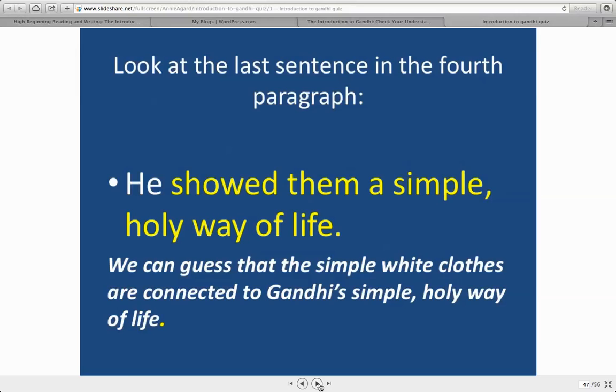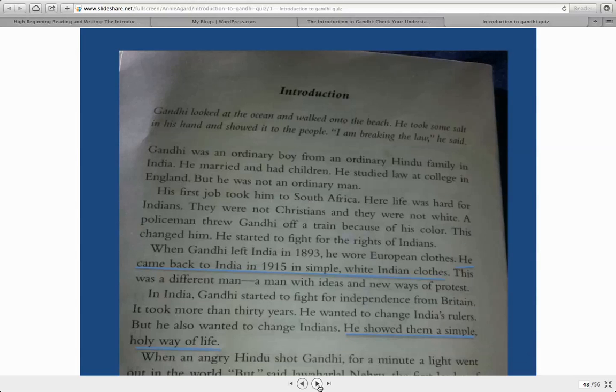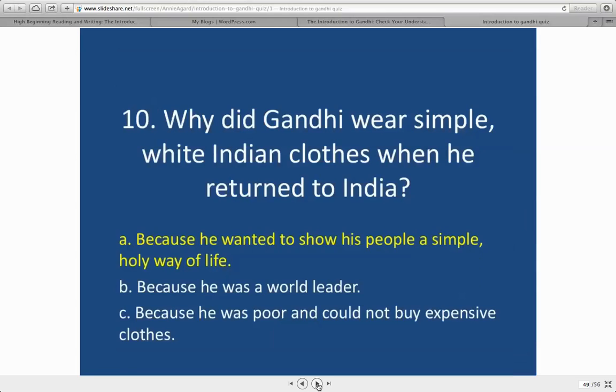And the way we have to look at this is we have to see the connection between this sentence, he came back to India in 1915 in simple white Indian clothes, and then later there's a sentence, he showed them a simple, holy way of life. And because of this word simple, I can guess there's a connection here between this sentence and this sentence. So this is your answer, because he wanted to show his people a simple, holy way of life.